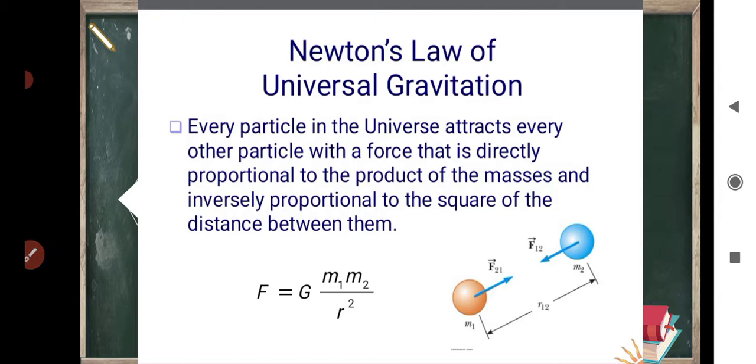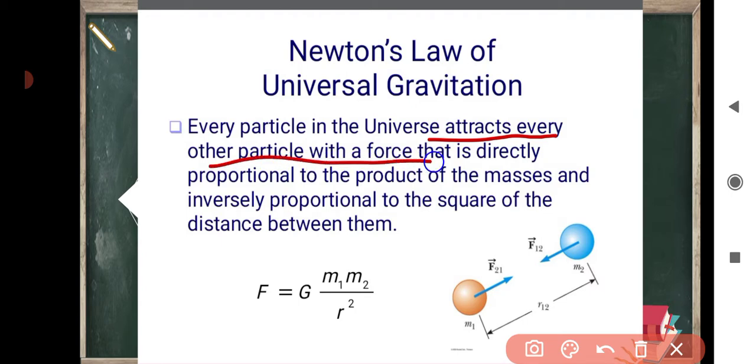Statement of Newton's law of gravitation. From the above conclusion, Newton concluded that every particle in the universe attracts every other particle with a force that is directly proportional to the product of their masses and inversely proportional to the square of the distance between them. Here m1 and m2 are the two masses separated by distance r.